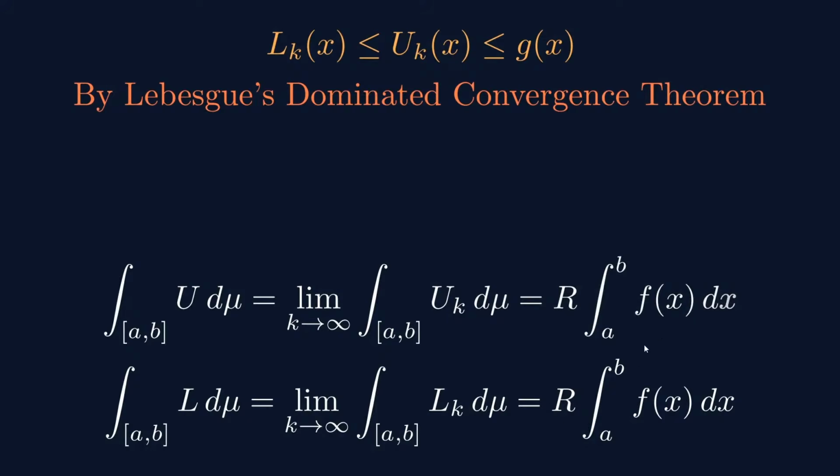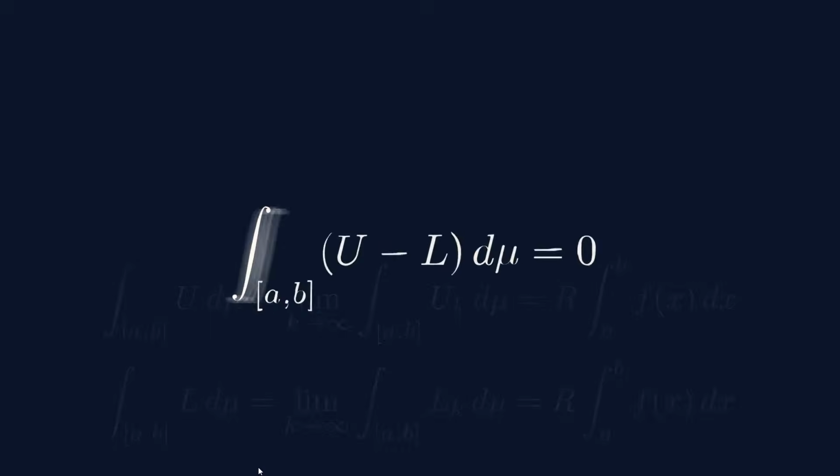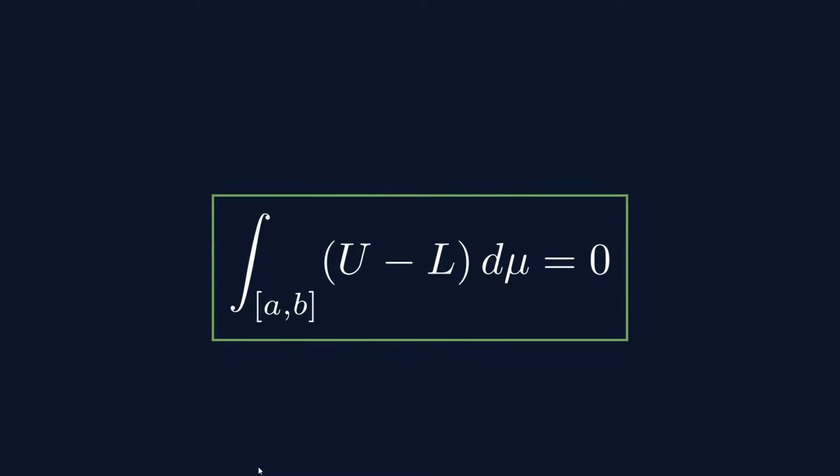So from this equality, what do you get? The integral of U d mu is exactly equal to the integral of L d mu. So this is what you have here. If you change the side, you get the integral of (U minus L) d mu equal to 0. Then what do you get? In Lebesgue integration theory, if the integral of a function is equal to 0, then the function is almost everywhere 0. That is what we have from the Lebesgue theory of integration.